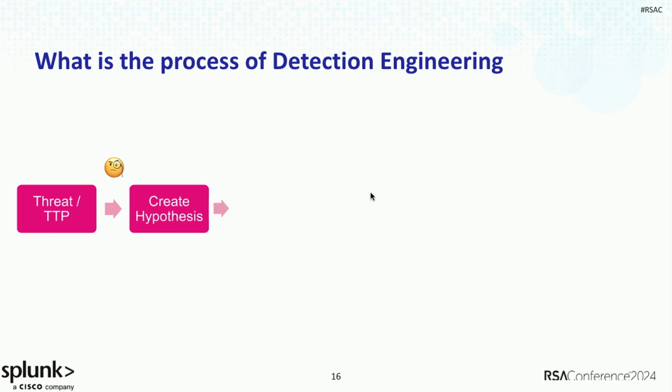Understanding what exactly is the threat, the TTP, and again, notice we're mentioning TTP a lot. Specifically, I'm referencing MITRE ATT&CK TTPs. But at the end of the day, you need something concrete you're going to go detect, right? A tool, a malware, an actor, whatever it is. And then you create a hypothesis. I think I can detect this ransomware when it writes a bunch of files to disk. So that's my hypothesis. I think I can detect this remote code execution when it comes across the wire in my web logs, right?